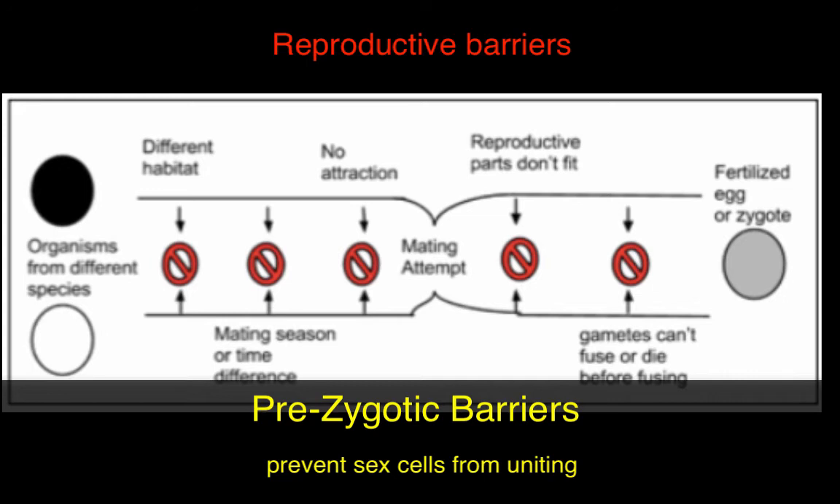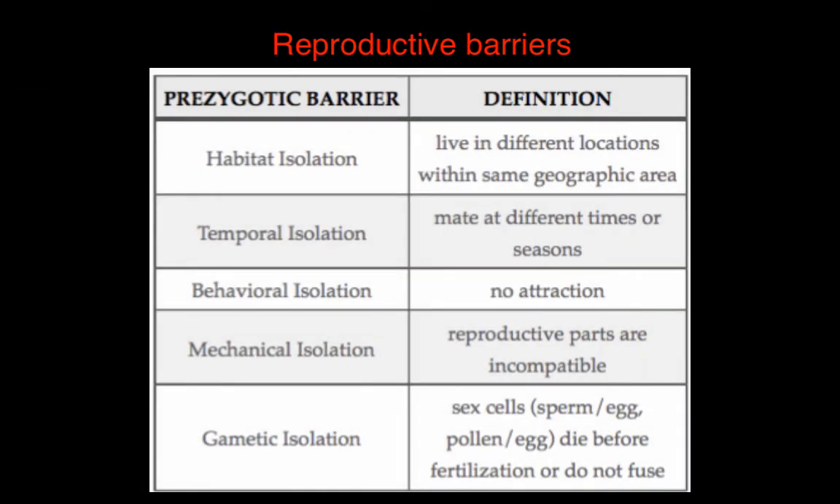And let's talk about the names of those examples. If they live in a different habitat within the same geographic area, that's habitat isolation. If they mate at different times of the year or day, temporal isolation. If there's no attraction between them, that is behavioral isolation. If their reproductive organs are physically incompatible, we call that mechanical isolation. And if the sex cells or the gametes are incompatible or unable to fuse, we call that gametic isolation. So those are the five prezygotic barriers.